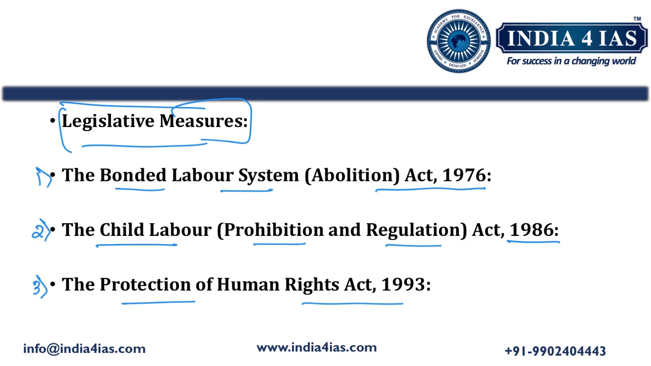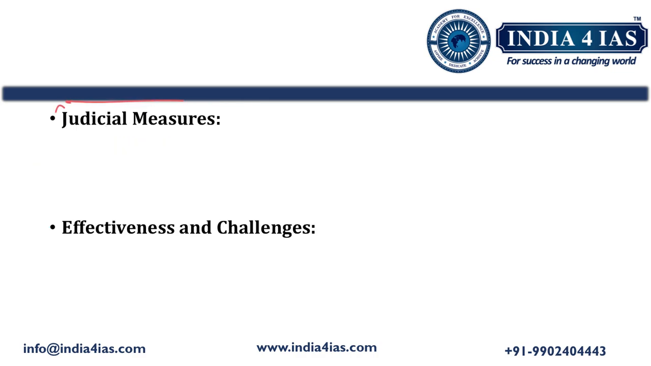23 and 24. Now we should talk about the judicial measures, how the judiciary interpreted or came up with verdicts which implement the provisions of Article 23 and 24. So here we should talk about the landmark judgments by the Supreme Court and High Courts that have expanded the interpretation of the right against exploitation and addressed issues related to forced labor and child labor.